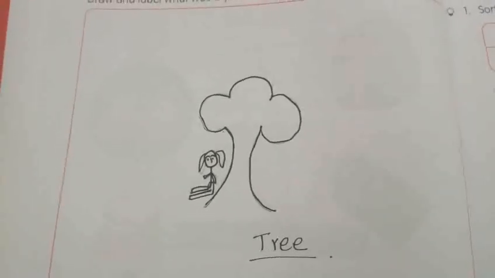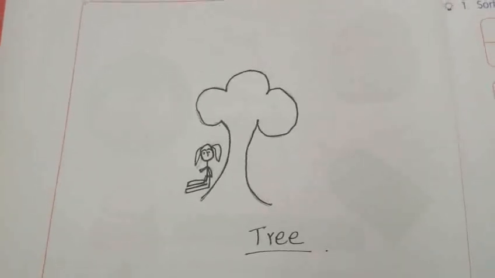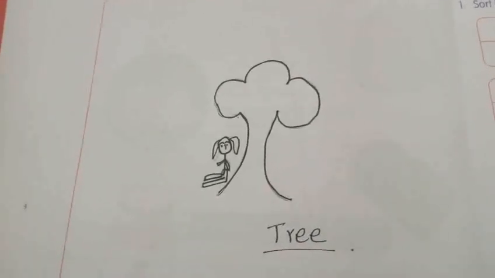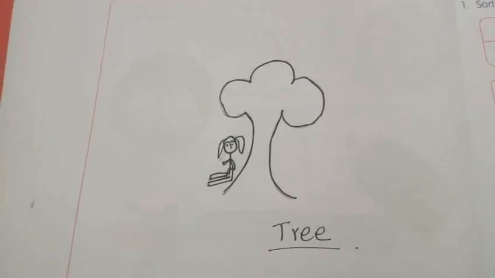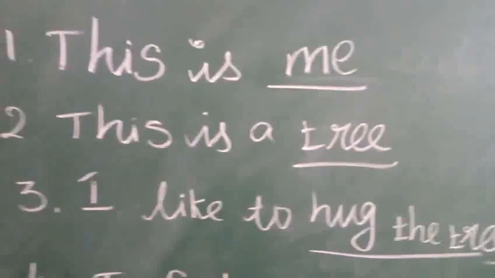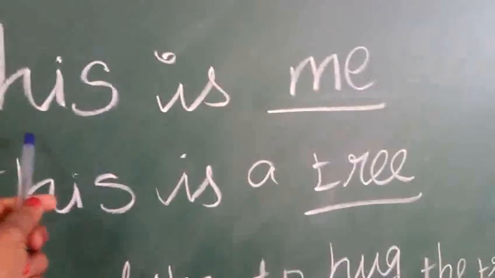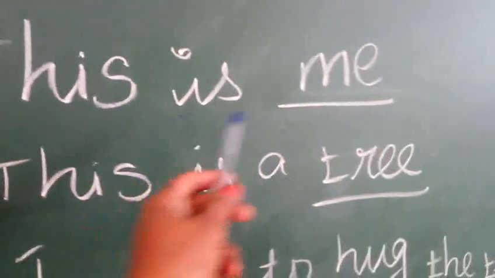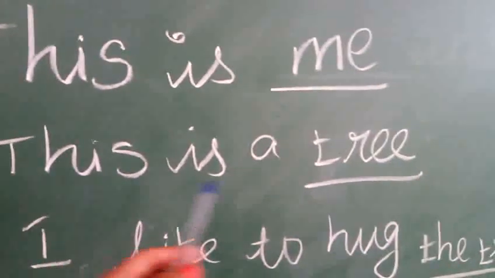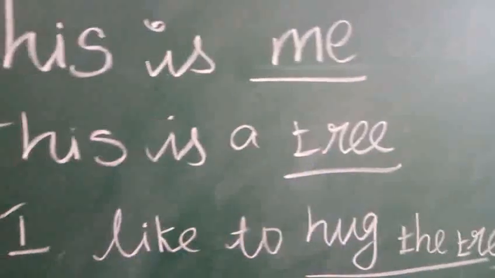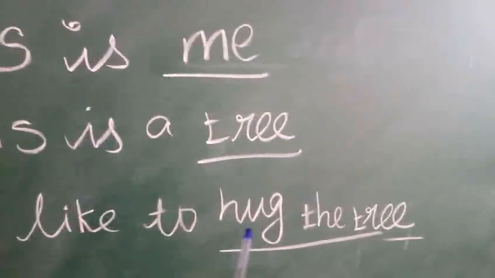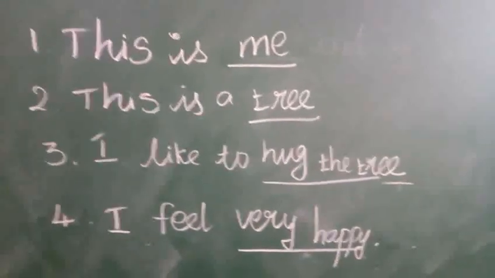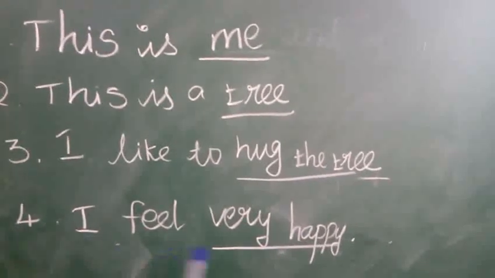Now I will talk about my drawing, okay. I drew and labeled my drawing, right? Now I will talk about this drawing. You have to see the board, listen carefully, okay. See the board, my dear children. See this. This is me. I have to talk about my drawing. This is me. This is a tree. I like to hug the tree. I feel very happy.